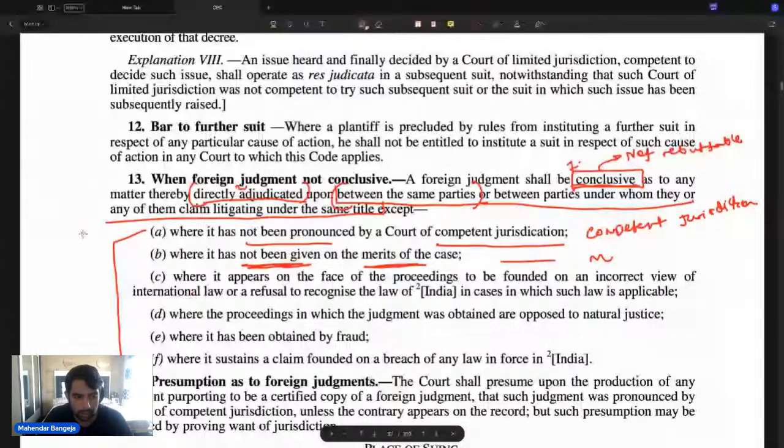Now clauses A to F are C, M, I, N, F, B.